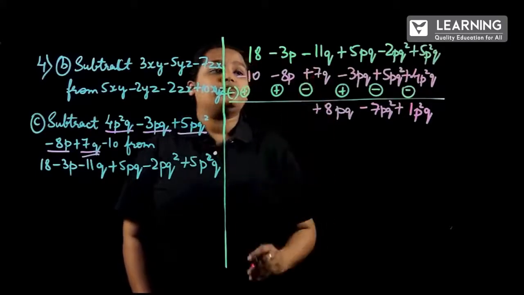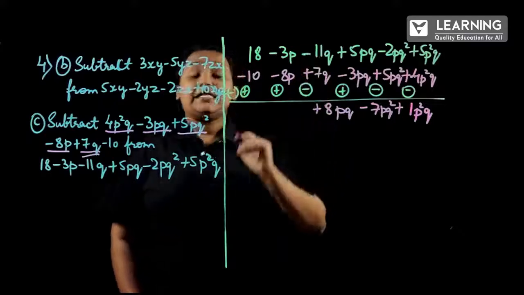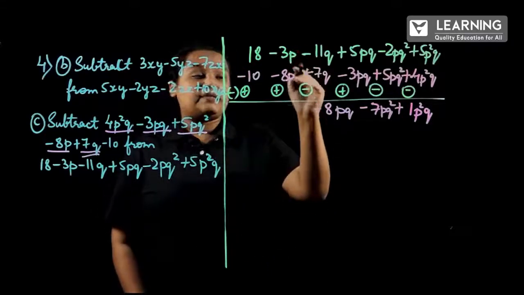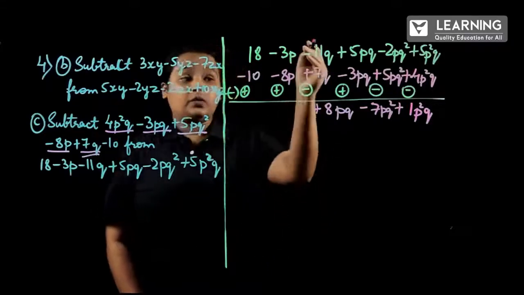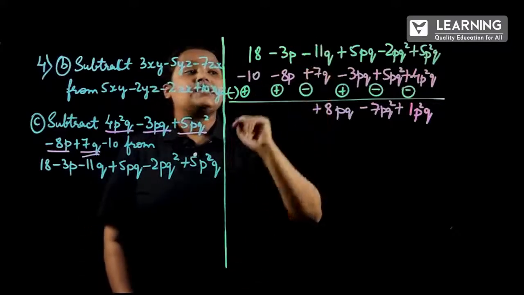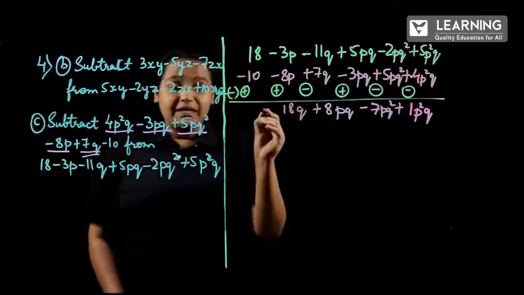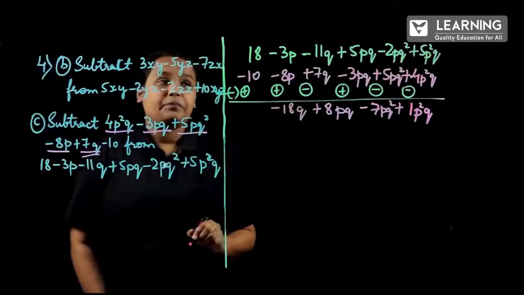And then minus 11q minus 7q. Here also the signs are the same, so minus minus will be minus only, carried forward after taking the answer. 11 plus 7 is how much? 18q, but we will be considering the minus sign.